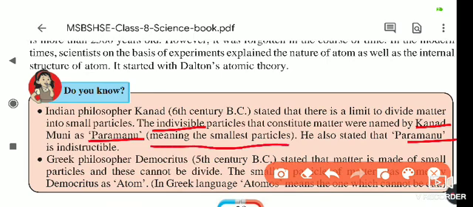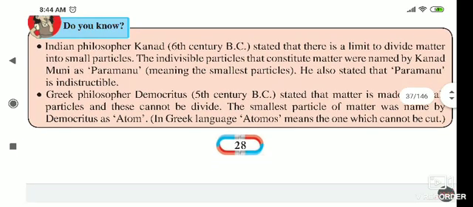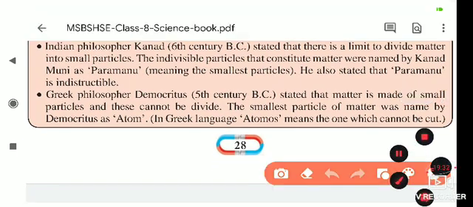Paramanu is a Sanskrit word, and its meaning is the smallest particle. He also stated that Paramanu is indestructible. Indestructible means we cannot destroy it, or divide it into smaller particles again.